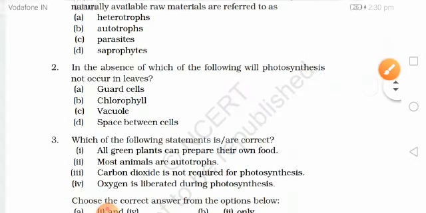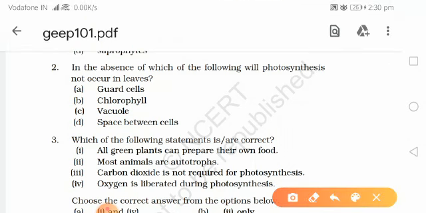Next question is, in the absence of which of the following will photosynthesis not occur in leaves? So basically we have to tell which of the following is necessary for occurrence of photosynthesis. First option is guard cells.